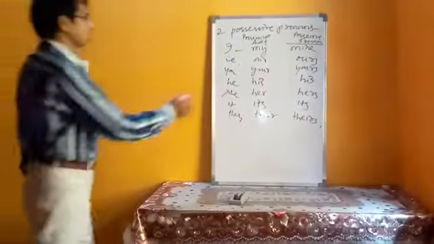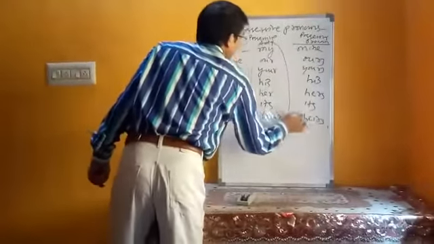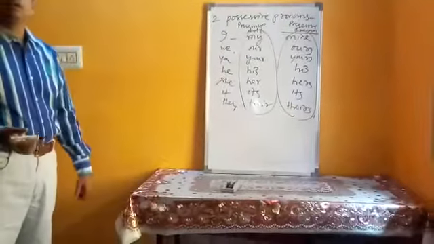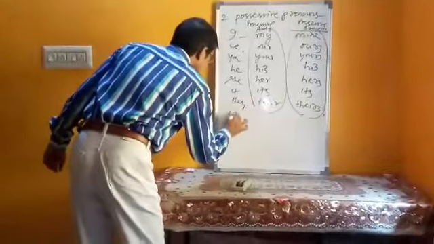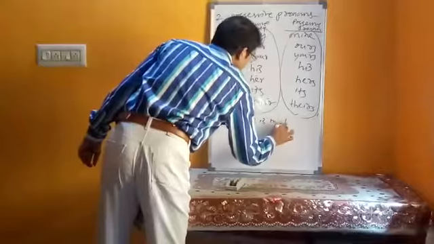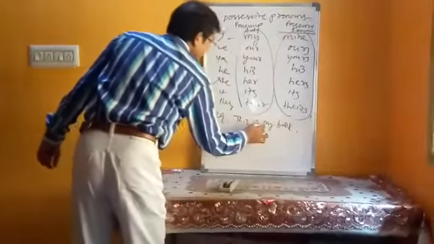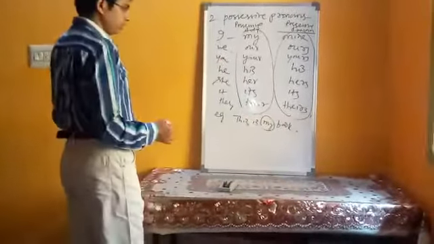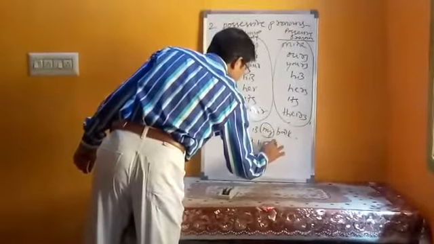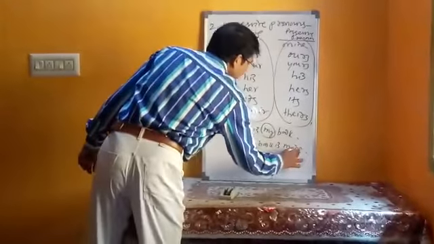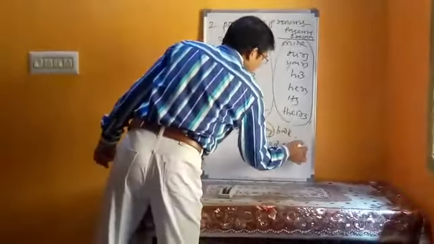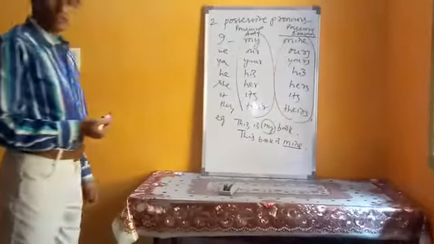So these are all adjectives, whereas these are all pronouns. Why are they pronouns? They can be used alone. One example for your better understanding: this is my book. Here my is an adjective because it is used before a naming word, book. But this book is mine. Here in the second sentence, mine is a pronoun because there is no naming word or noun after it. It is used alone.